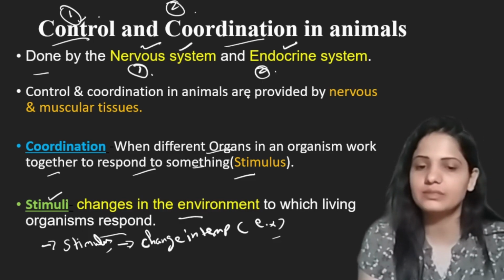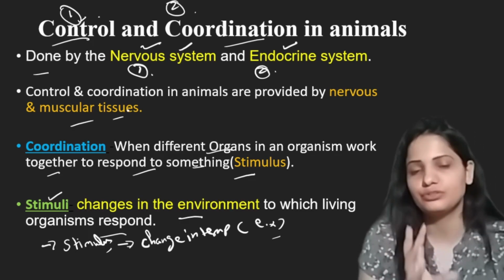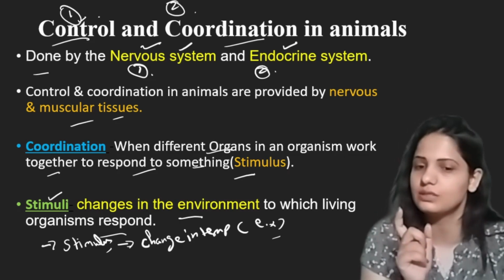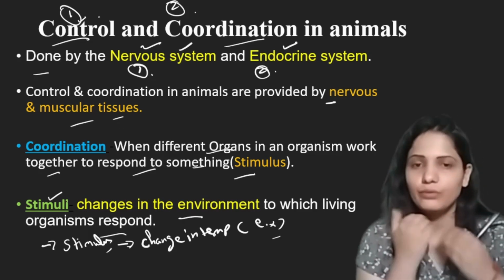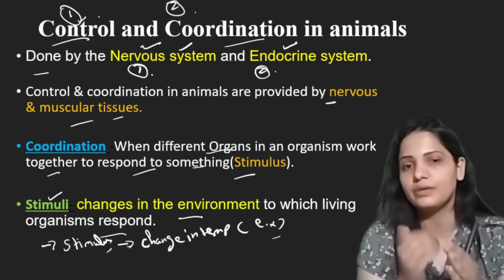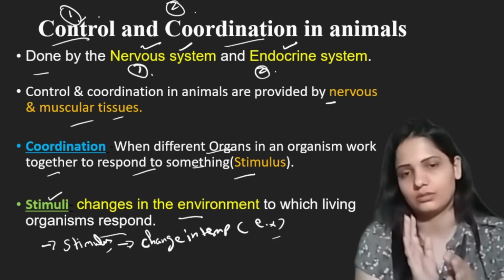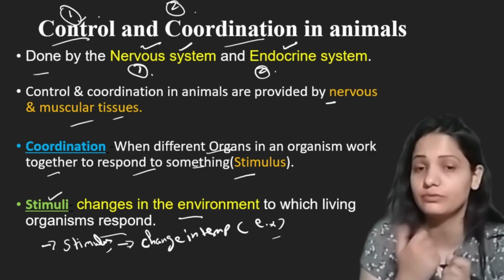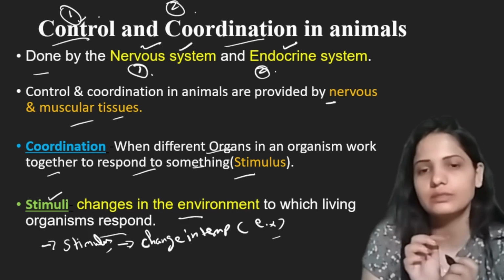Control and coordination in animals are provided by nervous and muscular tissues. Mainly two types of tissues are involved in this process. First are the tissues which are present in the nervous system, they are the nervous tissues, and the tissues which are present in our muscles are the muscular tissue. If our body has to respond, there will be movement, and movement is done with the help of muscles. So muscular tissue is involved in control and coordination in animals. If anyone asks you what are the systems involved in control and coordination in animals, then you will answer nervous system and endocrine system. And what are the tissues involved? Tissues involved are nervous tissue and muscular tissue.